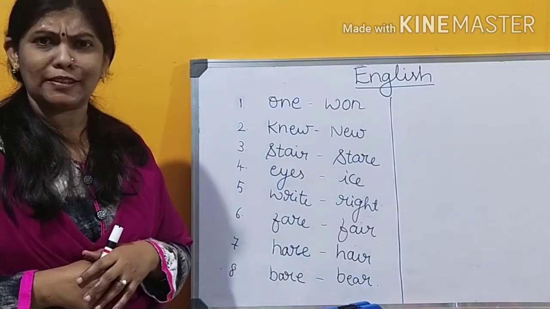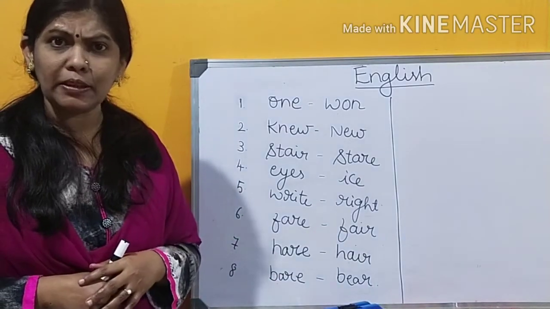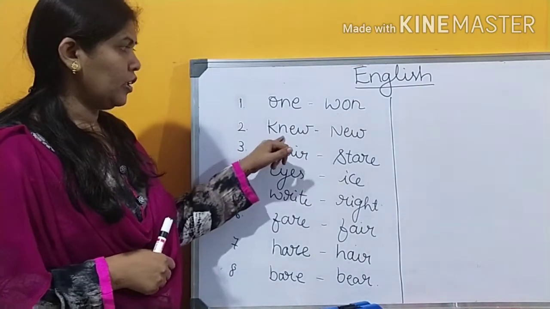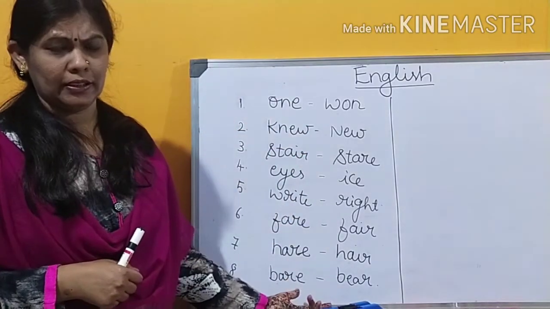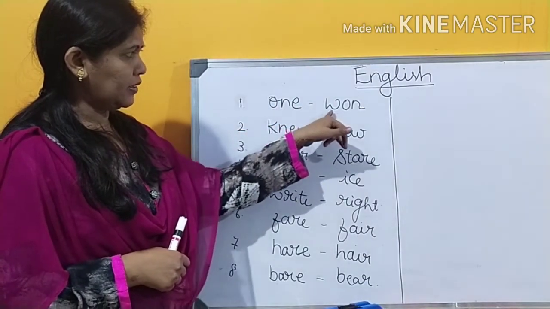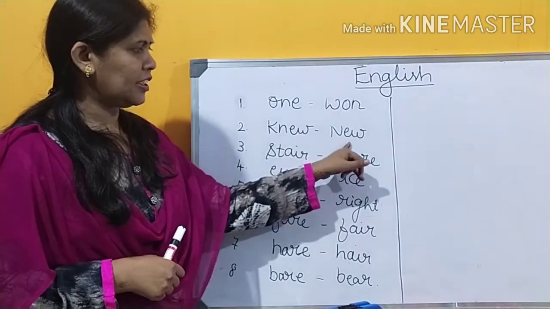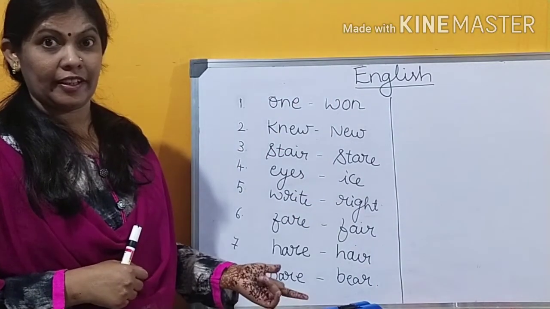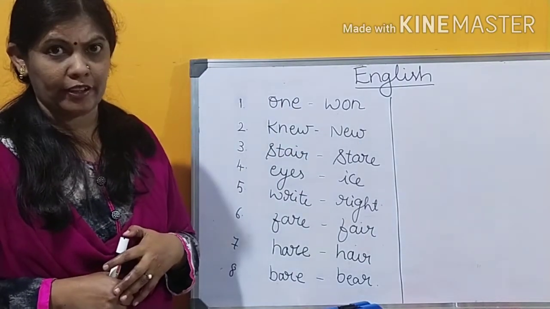You may find it surprising, no? These pairs of words sound similar, isn't it? One. New. Yes, they sound similar. But what is different? O-N-E, one; W-O-N, won. K-N-E-W, knew; N-E-W, new. Their spelling is different. The sound is the same, but their spelling is different.